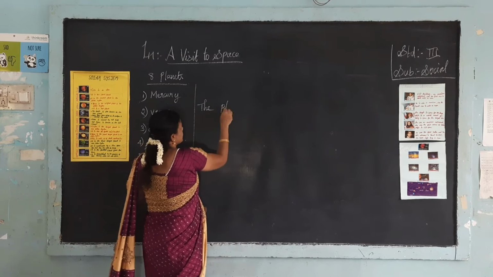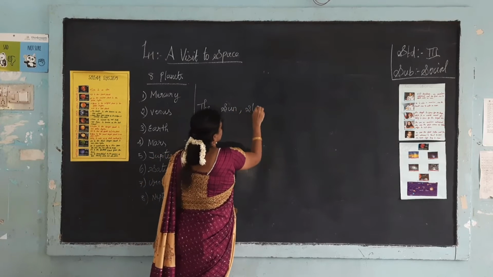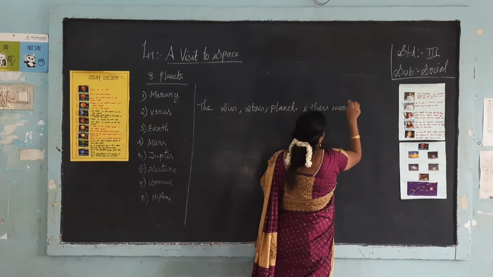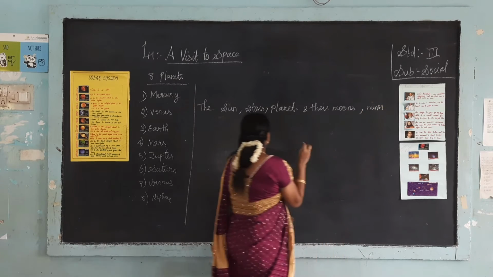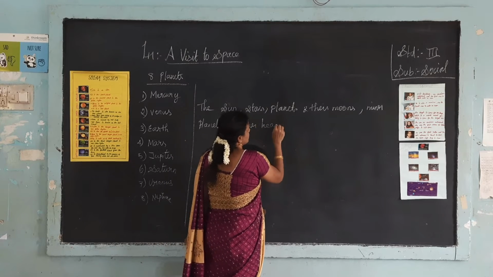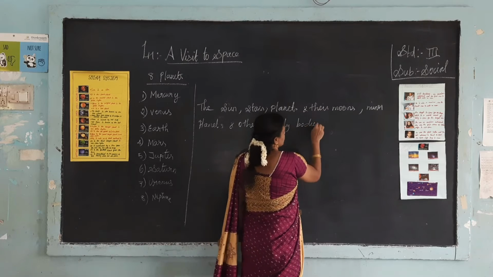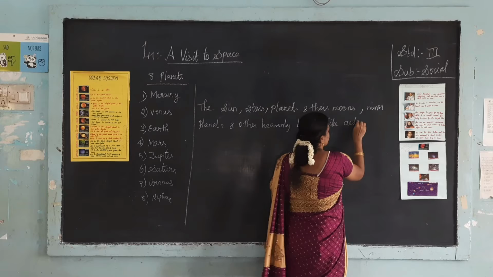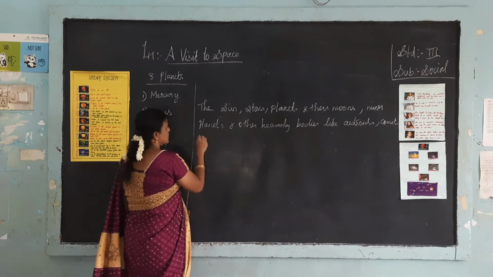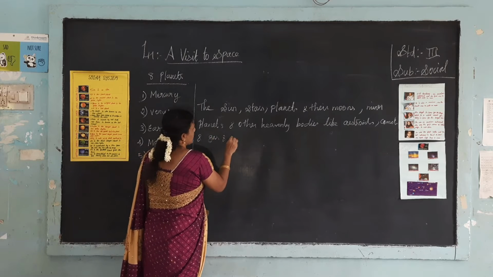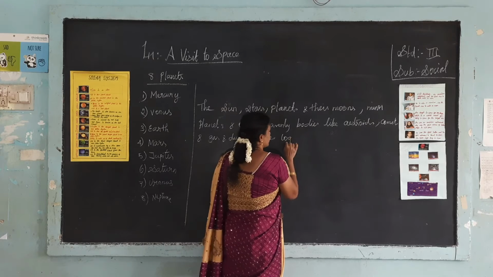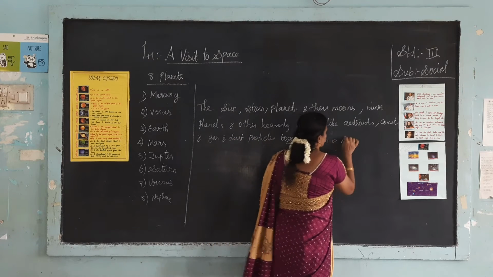So the Sun, stars, planets and their moons, minor planets and other heavenly bodies like asteroids, comets, gas and dust particles together form a solar system.